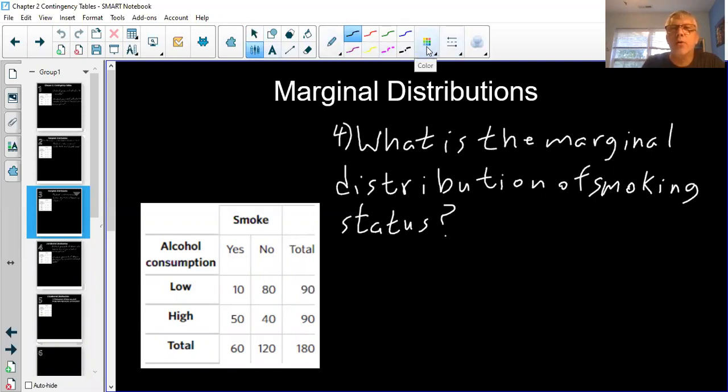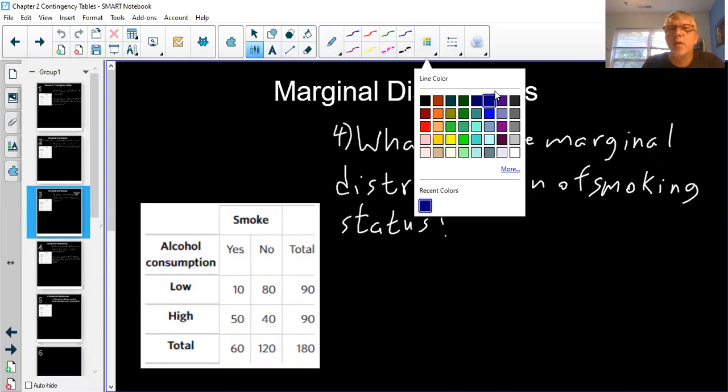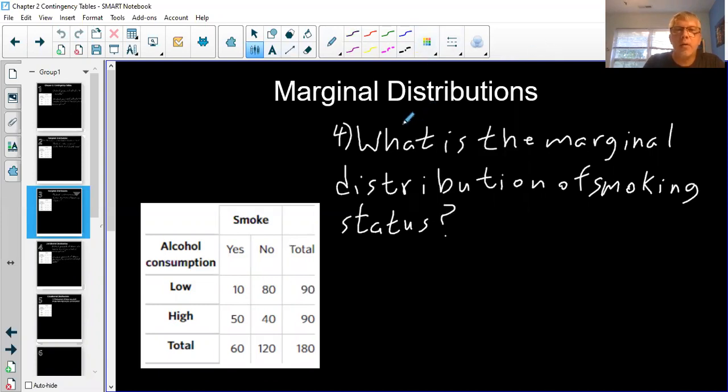So remember that with marginal distributions, we only care about the totals column, right? Since it says, what is the marginal distribution? I know immediately that I will not be working with those numbers. Now it says, what's the marginal distribution of smoking status? Okay, so I'm going to look at the smoking people, and 60 say yes, 120 say no. So those are the numbers that we care about, the numbers about the people that smoke. We don't care about these 2 numbers right here, so we're going to throw those 2 out.